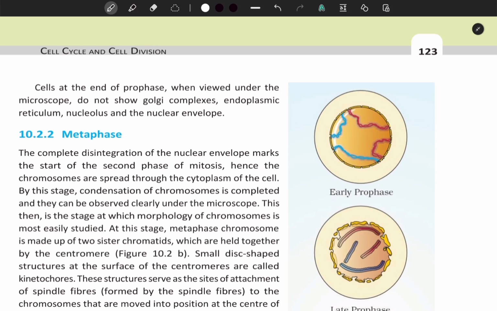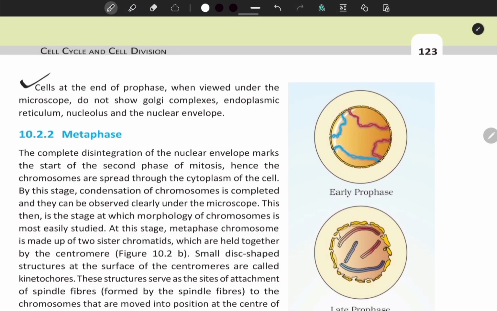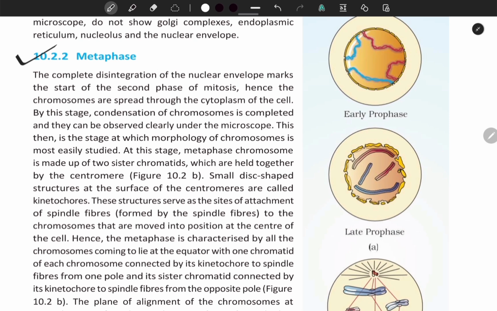Centrosome, which had undergone duplication during interphase, begins to move towards opposite poles of the cell. Each centrosome radiates out microtubules called asters. The 2 asters together with spindle fibers form the mitotic apparatus. Cells at the end of prophase, when viewed under the microscope, do not show Golgi complexes, endoplasmic reticulum, nucleus and nuclear envelope.